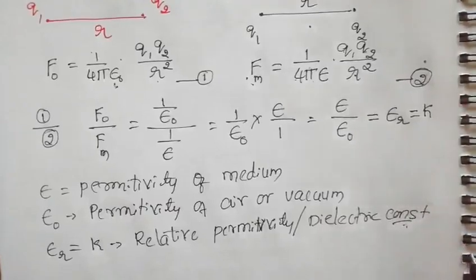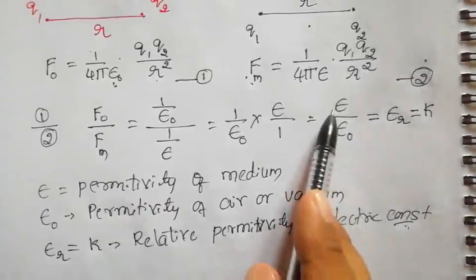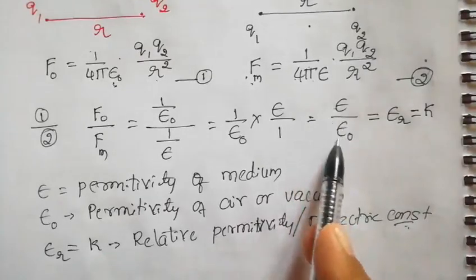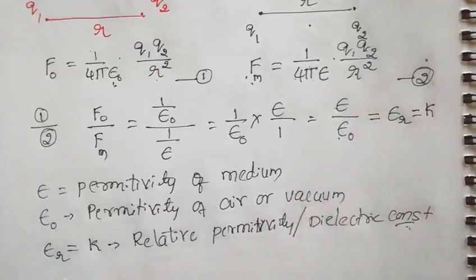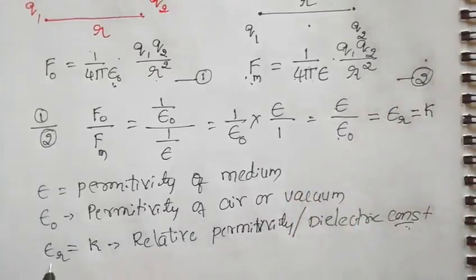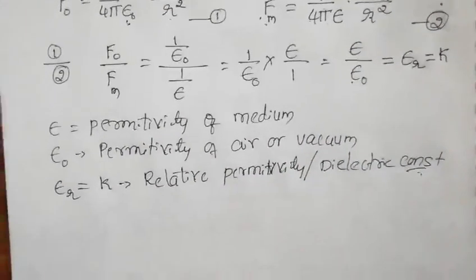So what is dielectric constant or relative permittivity? It is the ratio of the permittivity of the medium to the permittivity of free space. The value of K is different for different media.